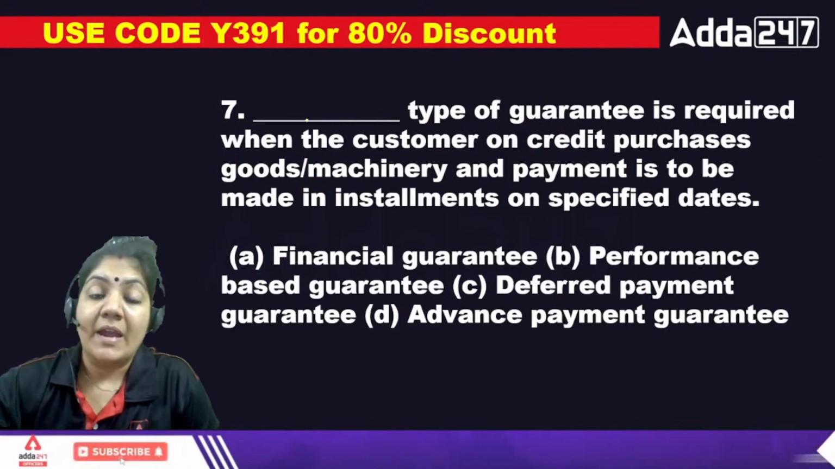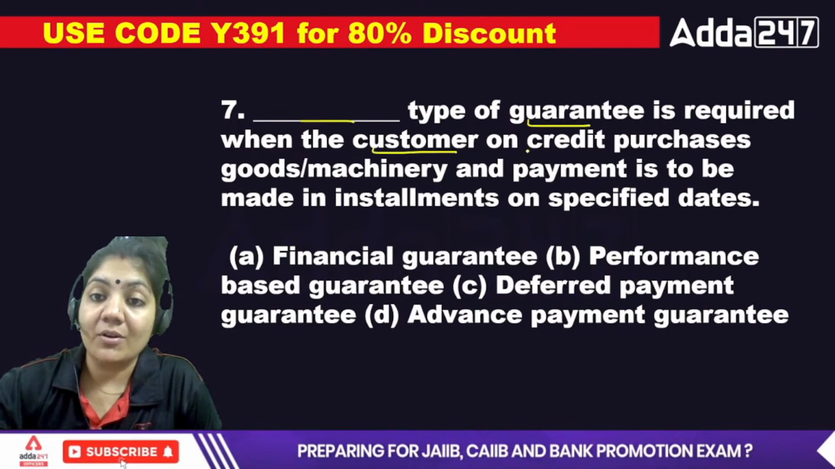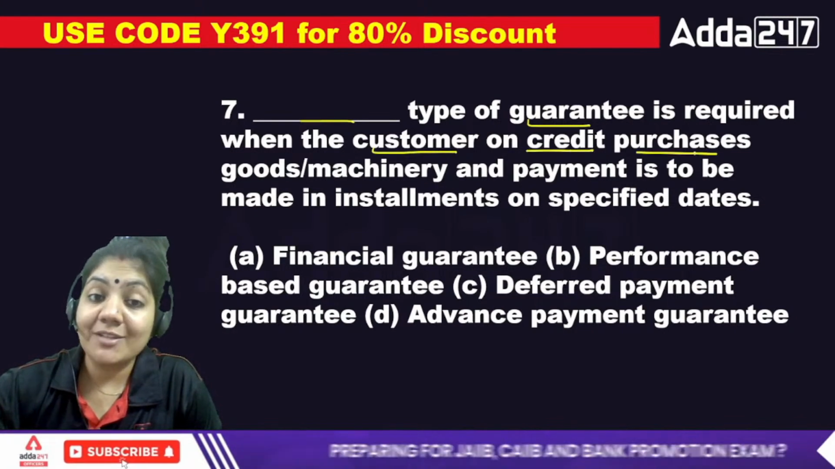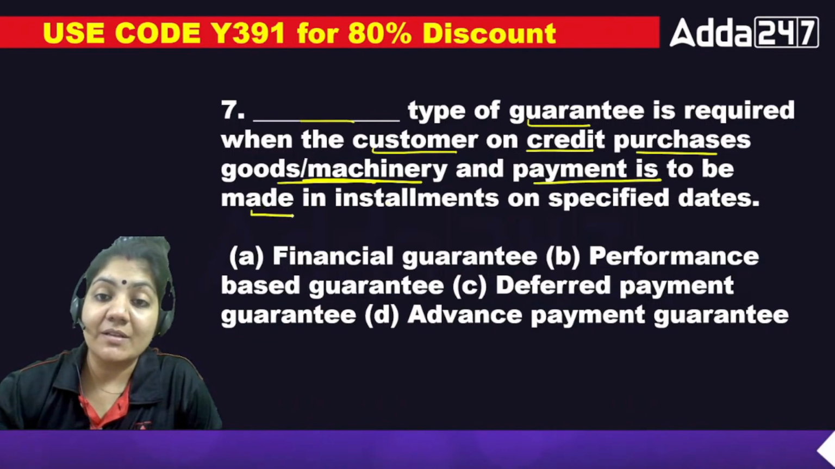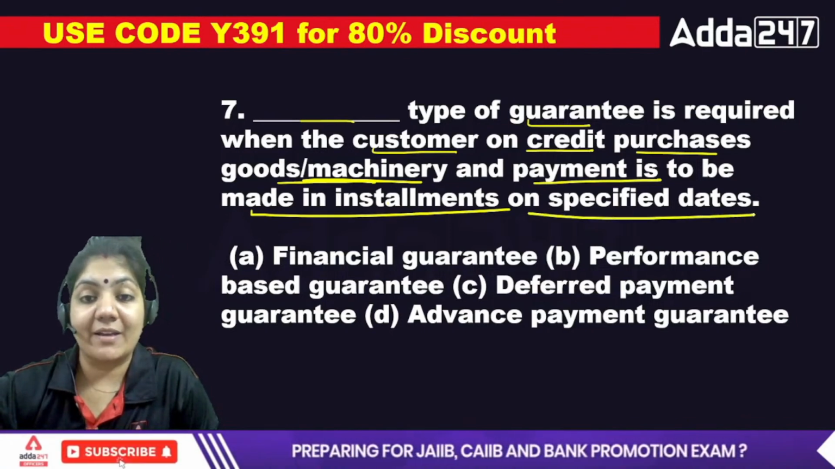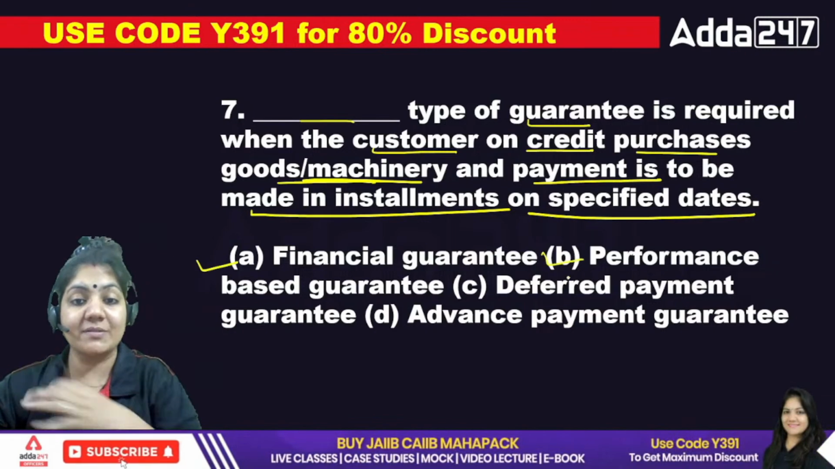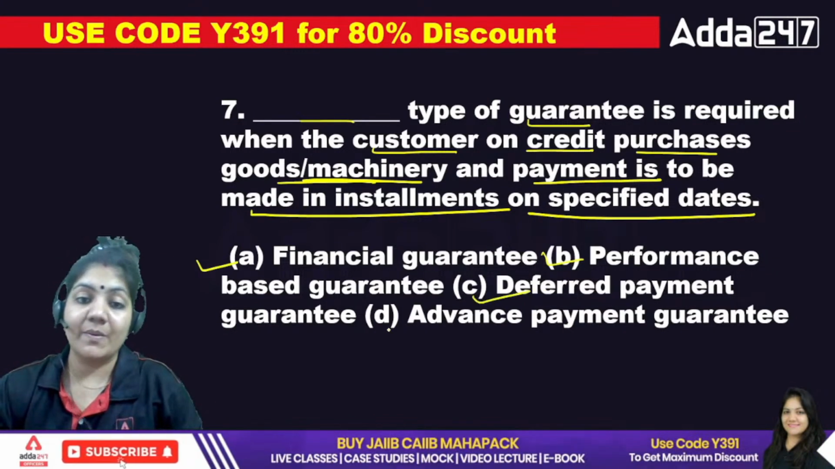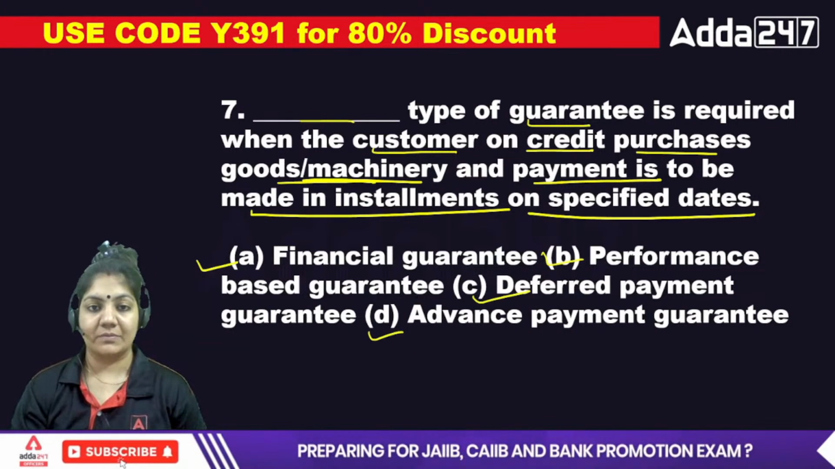Next, dash type of guarantee is required when the customer purchases goods or machinery on credit and payment is to be made in installments on specified dates. So whether it is financial guarantee, performance based guarantee, deferred payment, or advance payment guarantee. Which of the following is the right one?